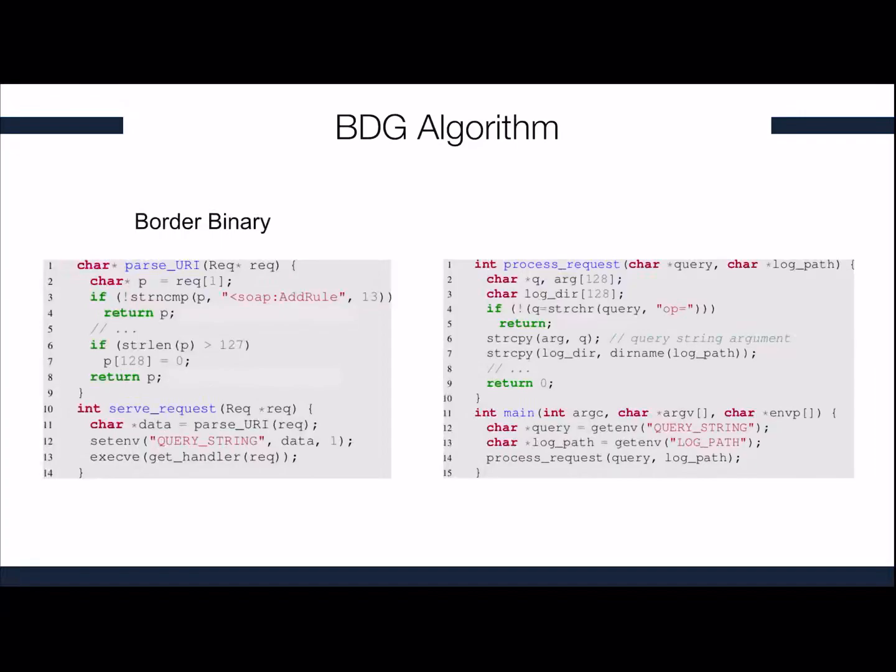Let's see how the BDG algorithm works with an example. When KARONTE analyzes the function serve_request, it will follow the data flow and inspect the function parse_uri. Here we can see that some data is compared against some network-related keyword, and therefore KARONTE will taint the variable p. Now we see the taint is carried outside the function, and the variable data at line 11 will be tainted. As such, the argument of the setenv call at line 12 will contain tainted data, and the environment CPF will understand that some data is shared across the environment.